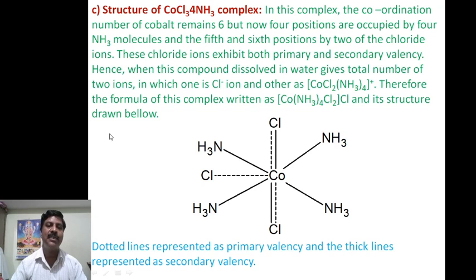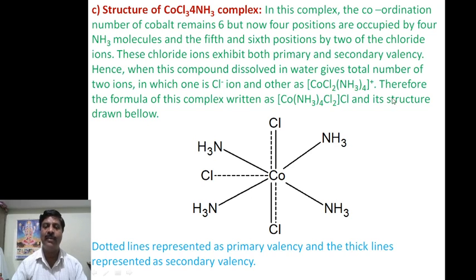Then similarly the third example is the cobalt with 4 ammonia molecules, amine molecules. In this complex the coordination number of the cobalt remains 6, but now 4 positions are occupied by the 4 ammonia molecules, and the 5th and 6th positions are occupied by 2 chloride ions. These chloride ions exhibit both primary and secondary valency. Hence when the compound is dissolved in water it gives a total of 2 ions, in which one is a simple chloride ion, and another one is a complex ion.